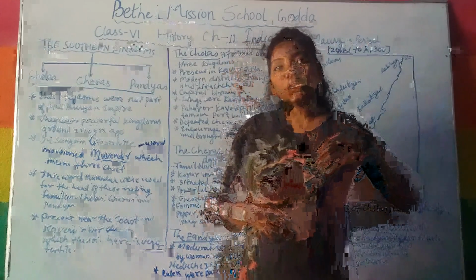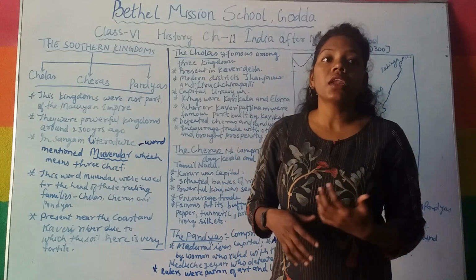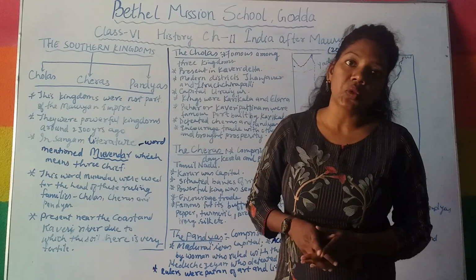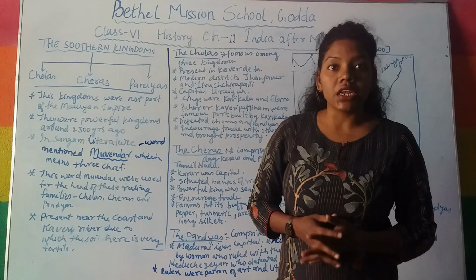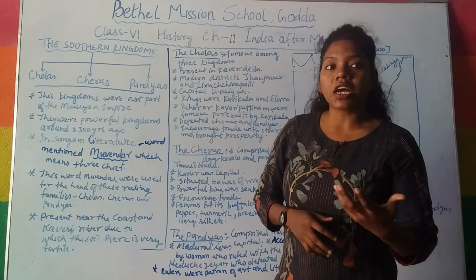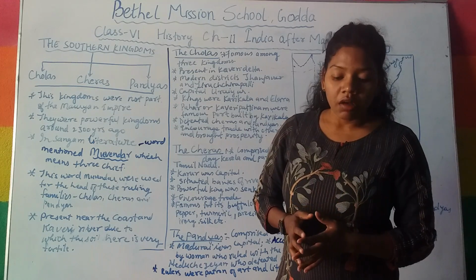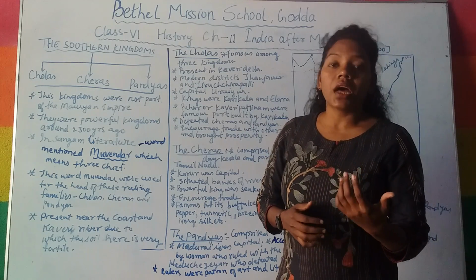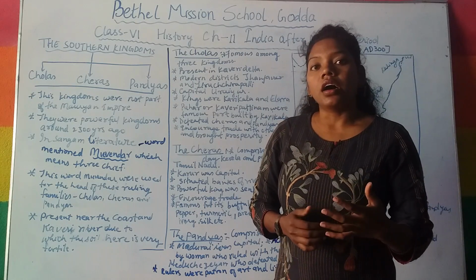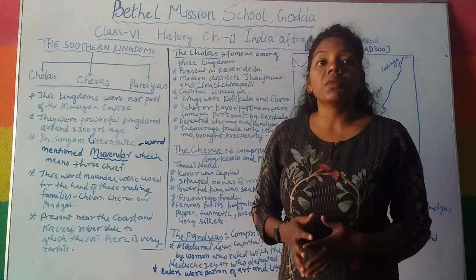These kingdoms are present near the coastal region of South India and near the Kaveri. The Kaveri area has many tributaries, like the Amarvali, which are important tributaries of the Kaveri, and it has a very large delta.